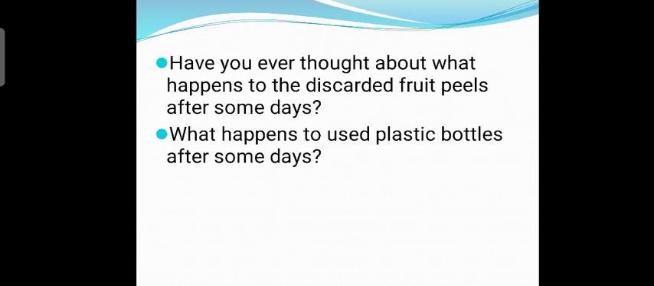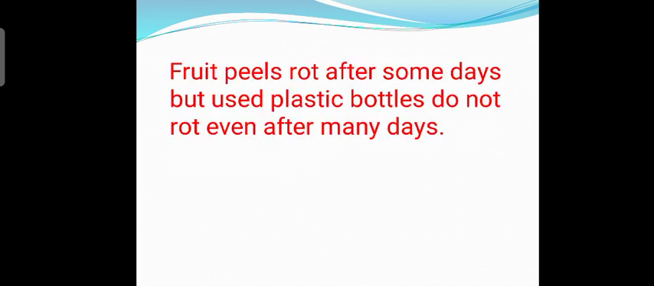Students, have you ever thought about what happens to the discarded fruit peels after some days? And what happens to used plastic bottles after some days? Just think and try to answer these questions. Fruit peels rot after some days, but used plastic bottles do not rot even after many days. The meaning of rot is to decay.